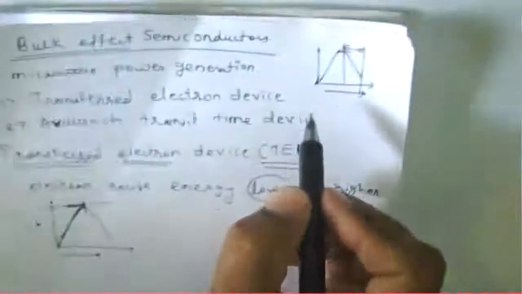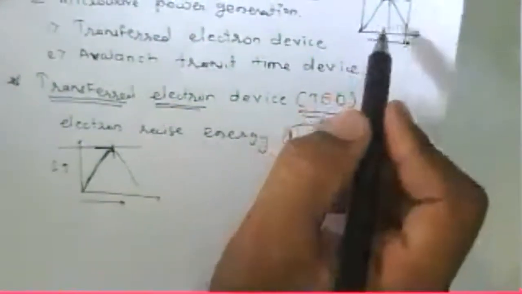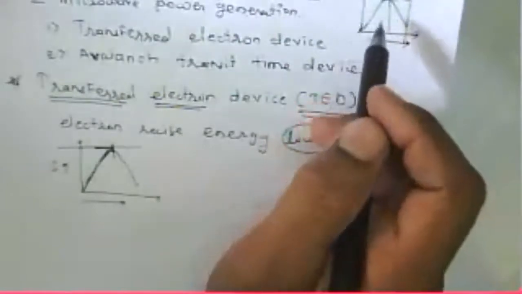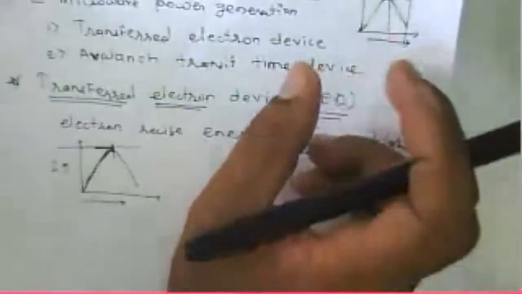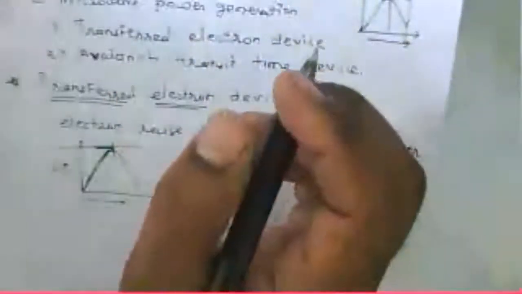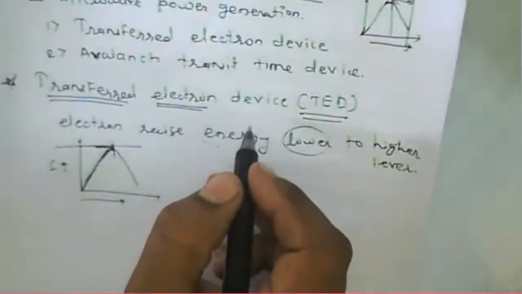Now, if you consider the same negative resistance region for the tunnel diode or the PIN diode, what happened there? The electrons move from N to P and accumulate in the intrinsic region, from the empty state to the filled state. But in this transfer electron device, the electrons raise their energy level to the higher energy level.